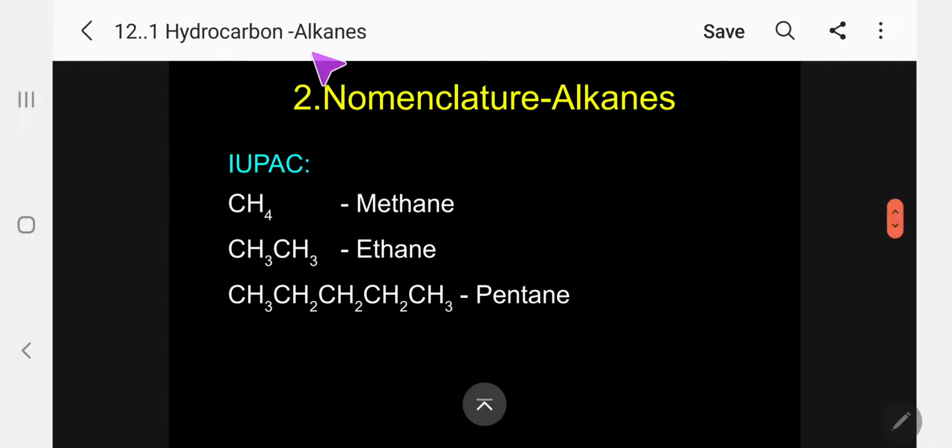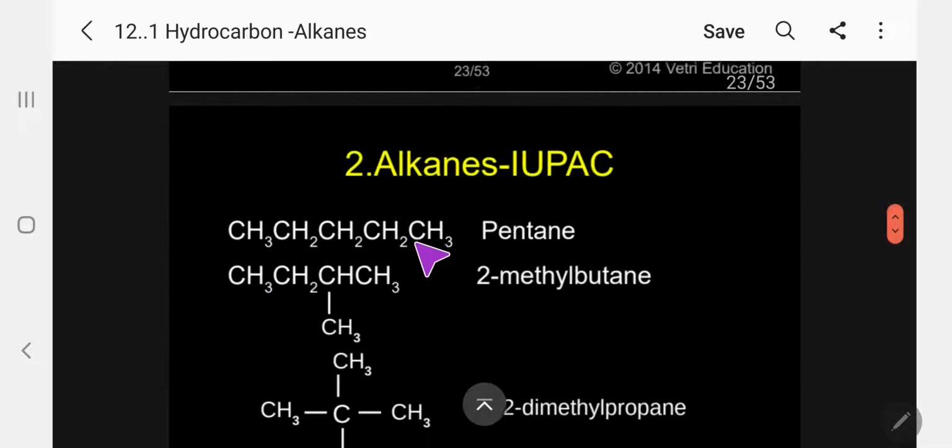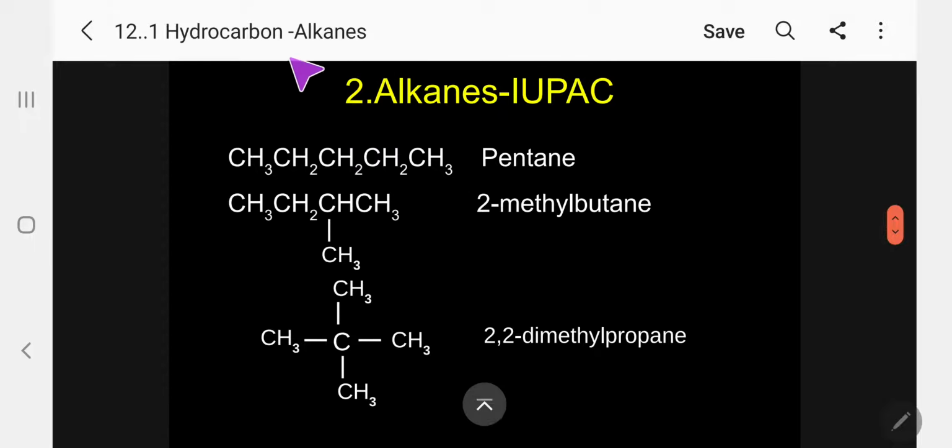Now, what is the IUPAC name for this? Simple: methane, ethane, pentane. Don't use n. N for normal is only for the common name. In IUPAC, simply give the name. So let me give the IUPAC name for a complicated structure like this. Instead of n-pentane, I'm using only pentane.